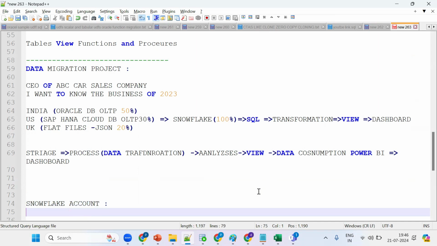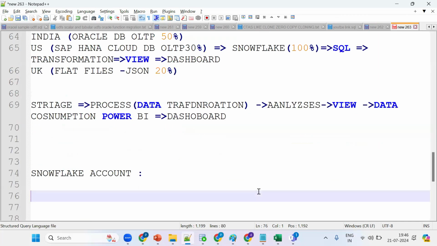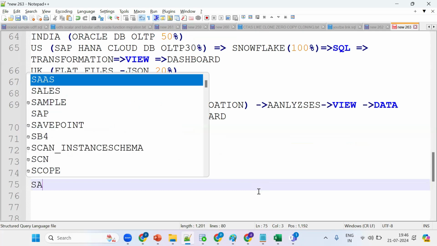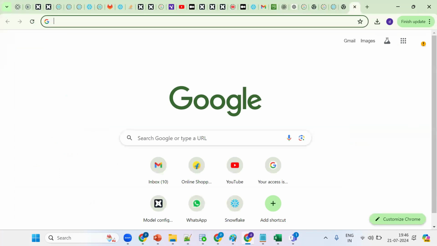Before that, for Snowflake, do we need to install any software or any hardware as of now? No, because it's a SaaS model. No need to install any software or any hardware. We should just have one Snowflake account, and we can get it working.